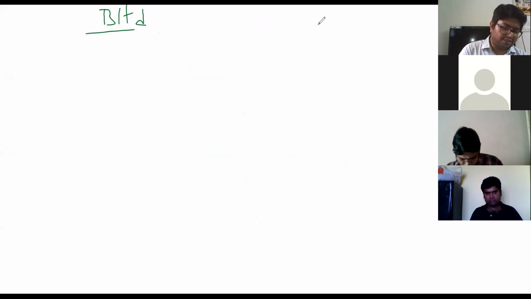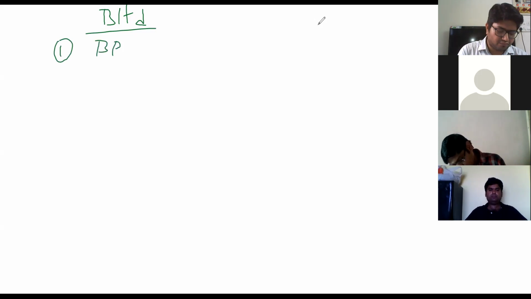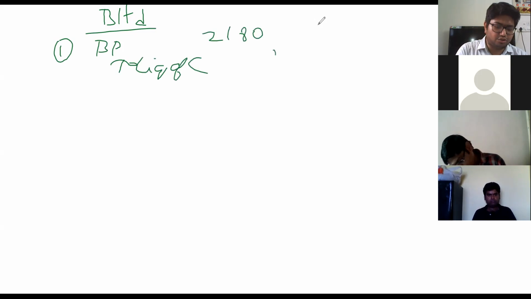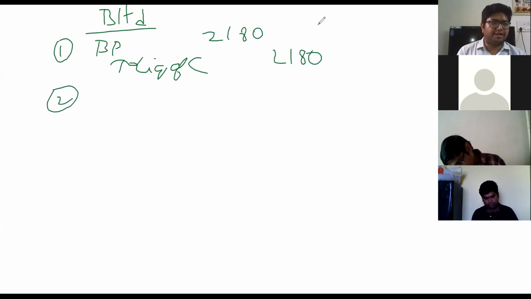In the books of B Limited accounting, first business purchase to liquidator of C. It is 2,180 and 2,180. Then incorporate all assets and liabilities. Fixed assets is 2,700.